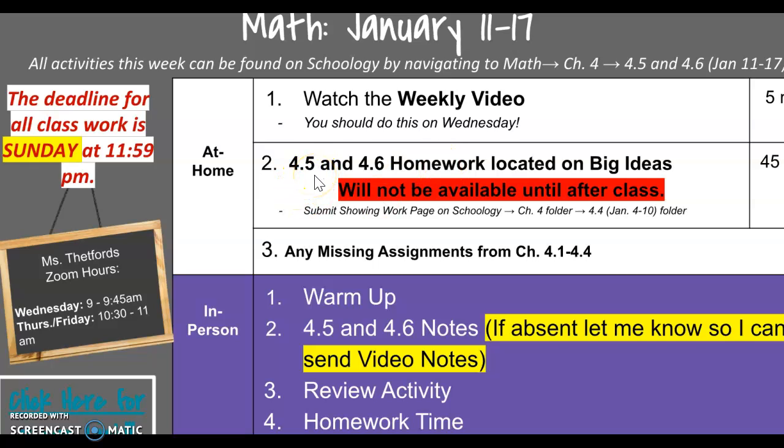We will have time to work on it in class, but just know that it won't be available until we have class time. And then the other thing that you should be working on at home, instead of giving you another assignment, I decided to give you guys the gift of time. And so when you would be working on your math, I want you working on any missing assignments or assessments. And so this is for all of Chapter 4. Chapter 3 is done with. We can't go back and do anything with that. However, the retake is still available as well, and I'll show you where that's at.